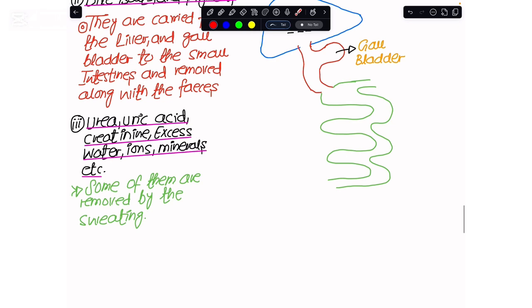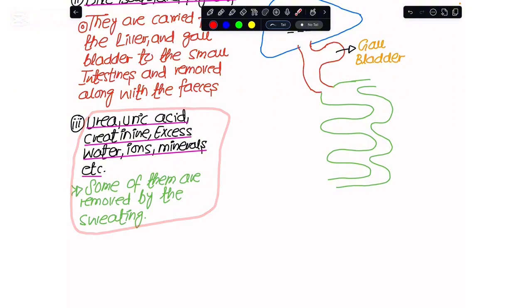Okay, so we are done with how my body eliminates the bile salts and bile pigments. Now the issue lies with what? The urea, the uric acid, the creatinine, the excess water that we have taken from the diet, the excess ions, minerals, vitamins and the like. Some of these waste and excess materials are removed in sweating, and some of the water is also removed by exhalation of the air out of the respiratory tract, but most of them still remain in the blood plasma. So we require a specialized system for removing them.